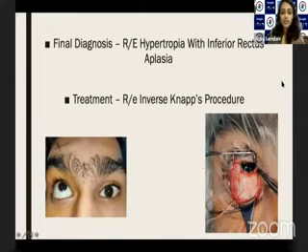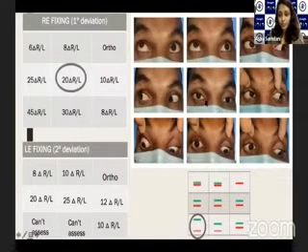So our final diagnosis was right eye hypertropia with inferior rectus aplasia, and the treatment was a right eye inverse knapp procedure. This is the immediate post-op, and 3 weeks post-op the patient still has some residual hypertropia, though far better than before, and even the down gaze has improved. But now the patient has troublesome diplopia, which we could ignore previously.